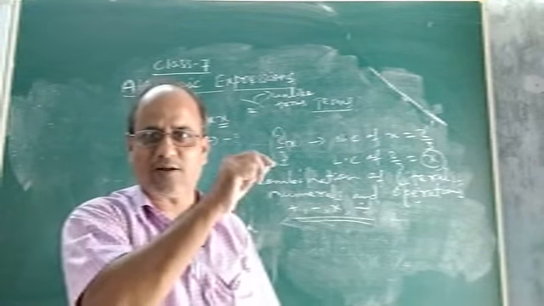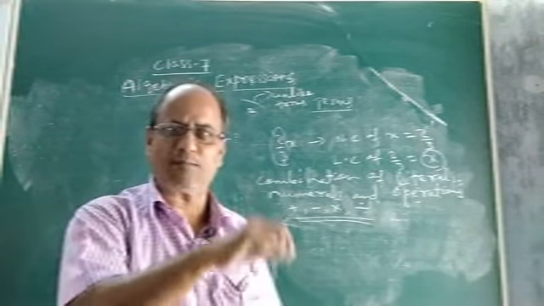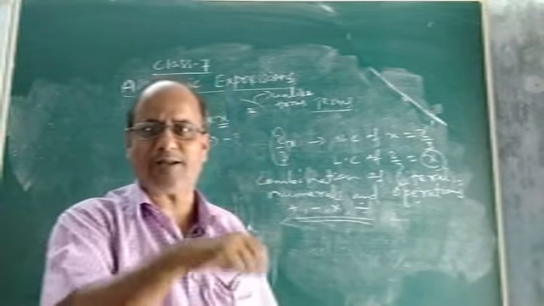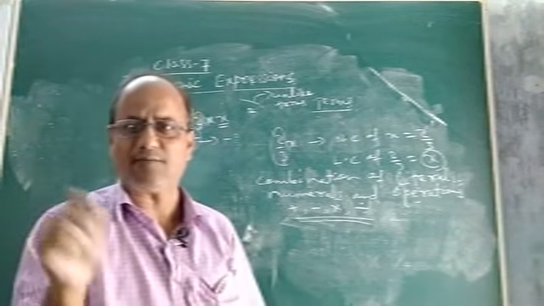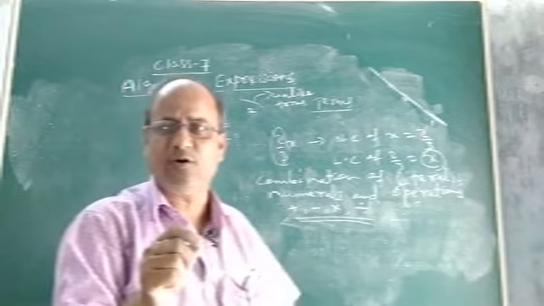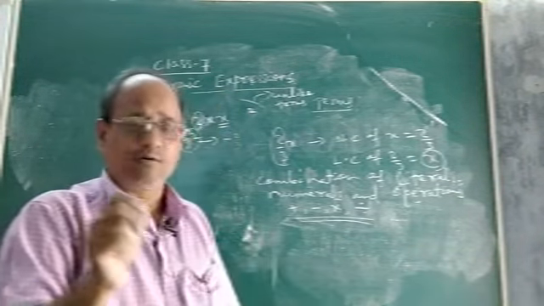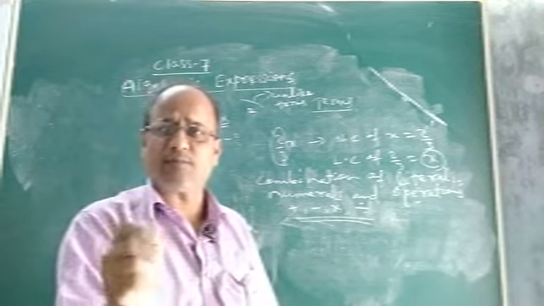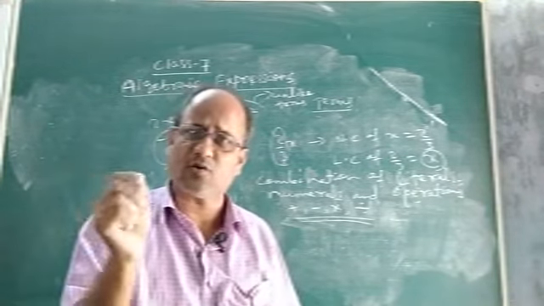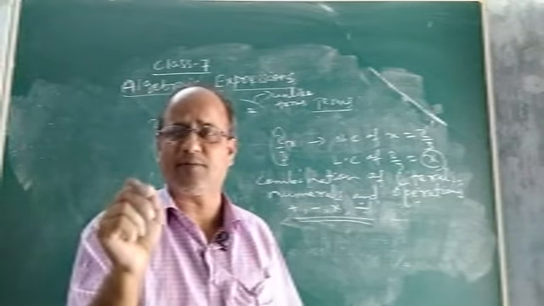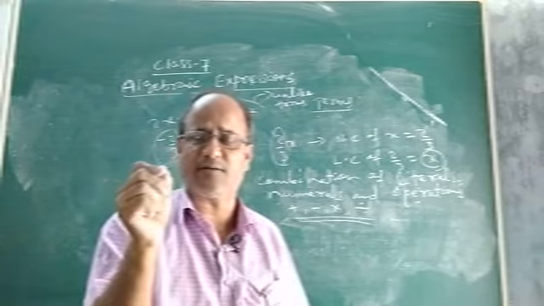In the horizontal method, how to add algebraic expressions? Algebraic expressions means monomial, binomial, trinomial, etc. These are different types of algebraic expressions which I just told you a few minutes ago. So how to add and subtract algebraic expressions by the horizontal method and column method was taught in class 6 and I am sure you must have remembered. So children, I am saying once again, please keep it in mind.